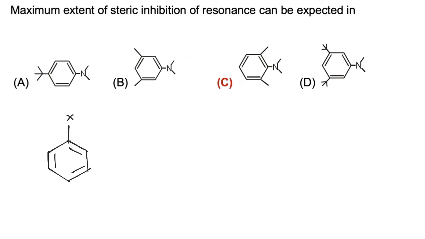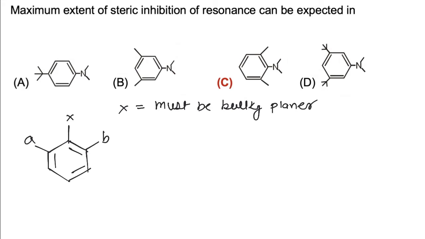This must be bulky, and the groups at the ortho positions, in place of A and B, may be any group other than hydrogen, but the group X must be bulky. Group X must be planar. If we take the first condition, here hydrogen atoms are present. In place of A and B, there may be any group other than hydrogen.